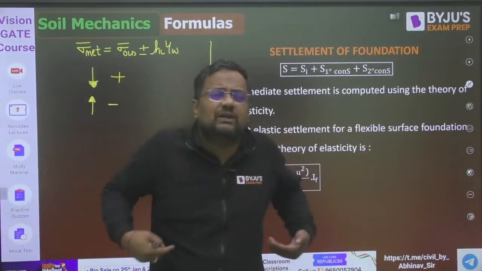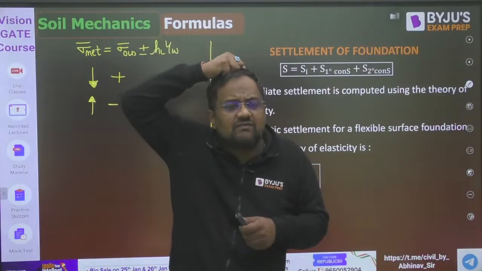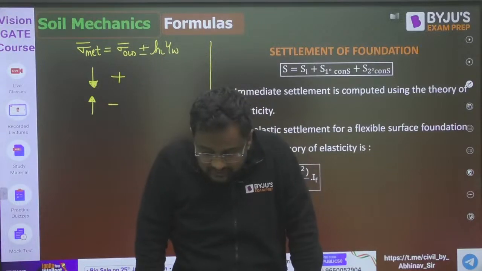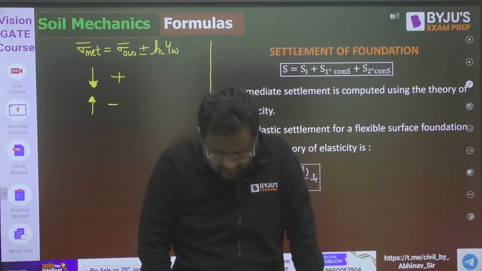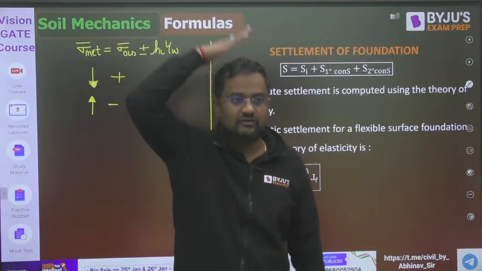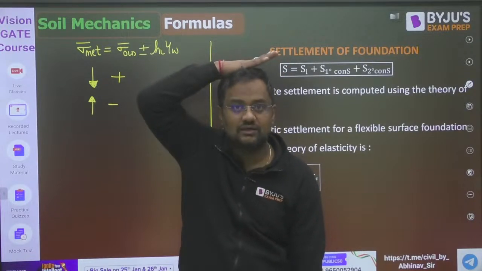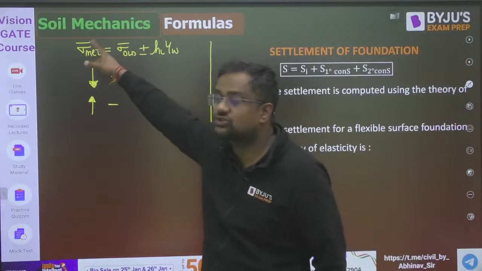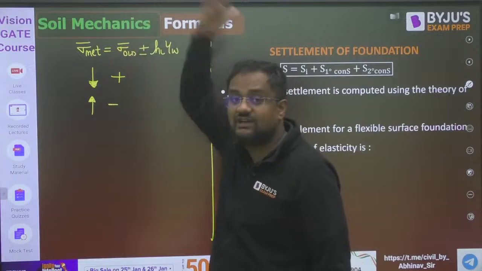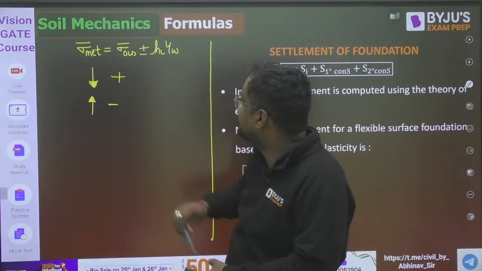Why? There is some contact between me and the floor. If someone is pulling me like this, like the upward seepage, then the contact between me and the floor is reduced. So sigma bar decreases. But if someone is pushing me down, then the contact pressure at my foot and the floor is increasing. So in downward seepage it is plus. Sigma bar is actually the contact force between the particles. If someone is pushing down, then contact pressure is increasing. If someone is pulling me, contact pressure is decreasing, guys.